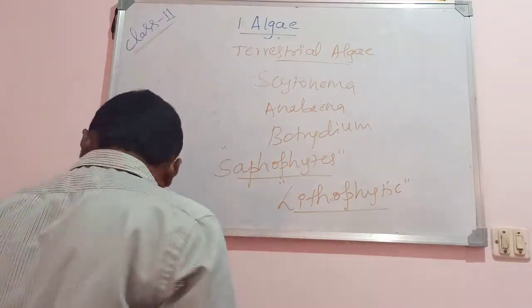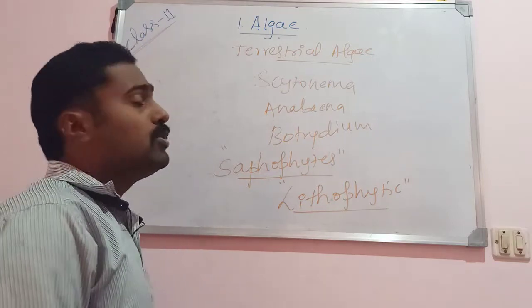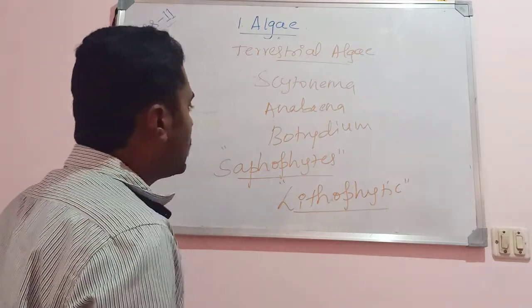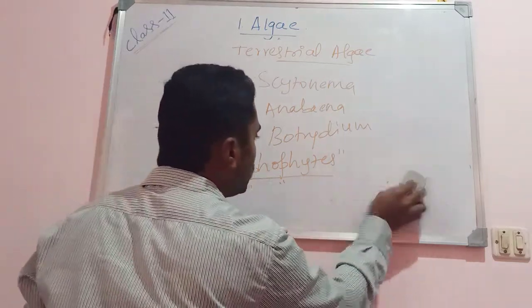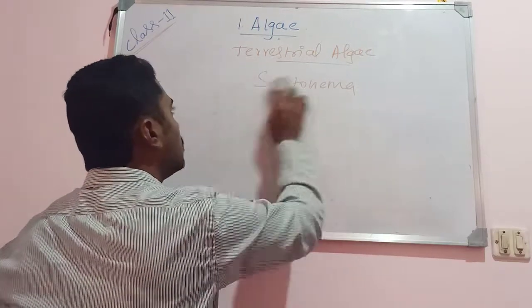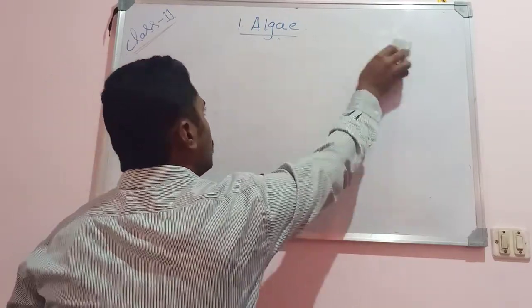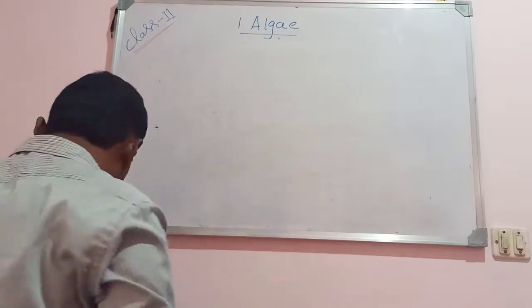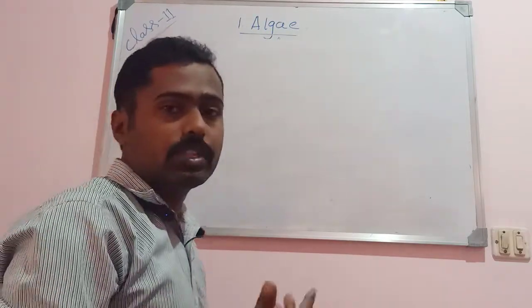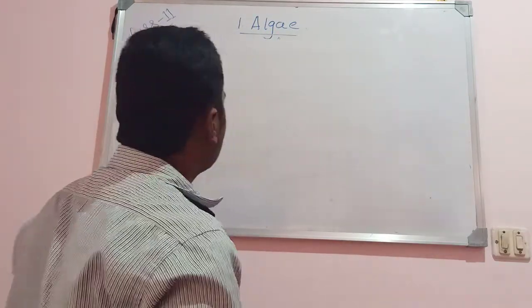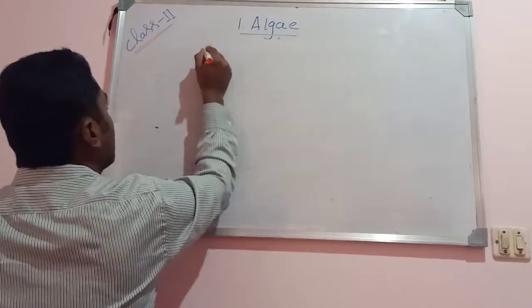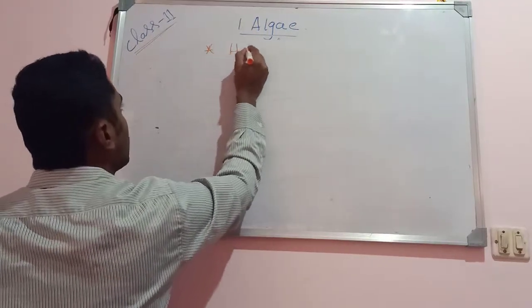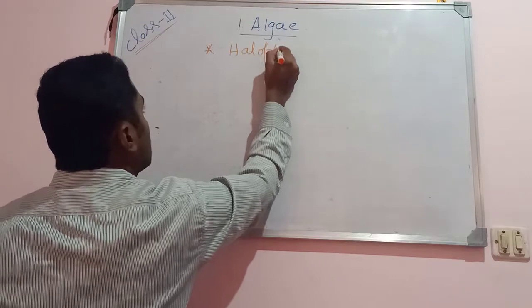Then algae of unusual habitat. Some of the algae, as I said, not only grow in water or in the terrestrial habitat, there are some algae that are unusual in their habitat. Among that, some of the algae are considered as halophytic algae.